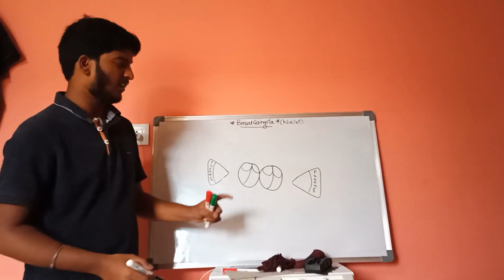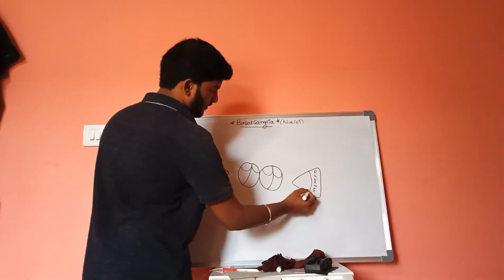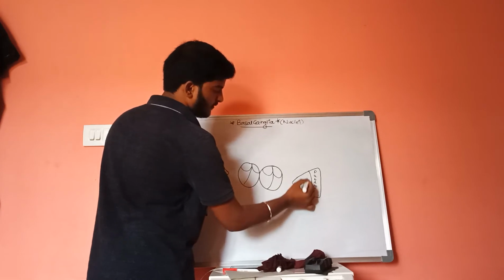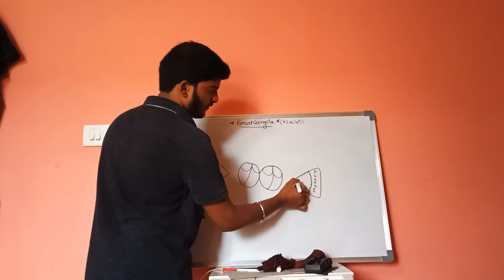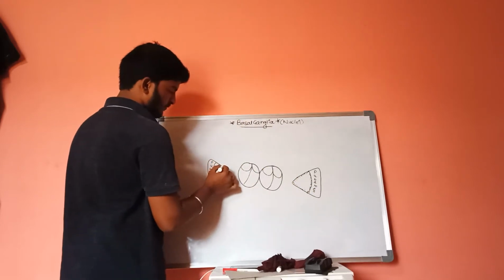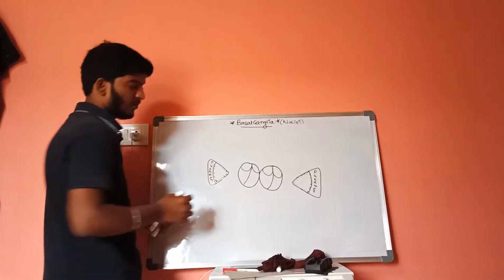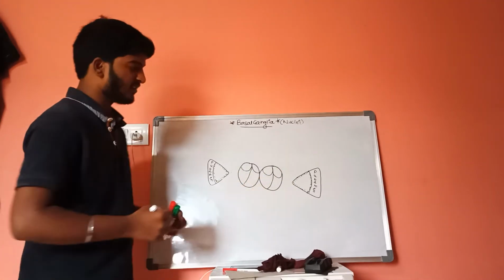This entire structure is called globus pallidus. Now, this globus pallidus is internally divided into two portions.